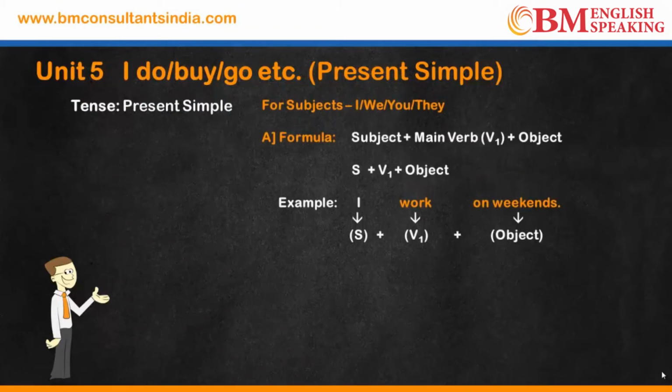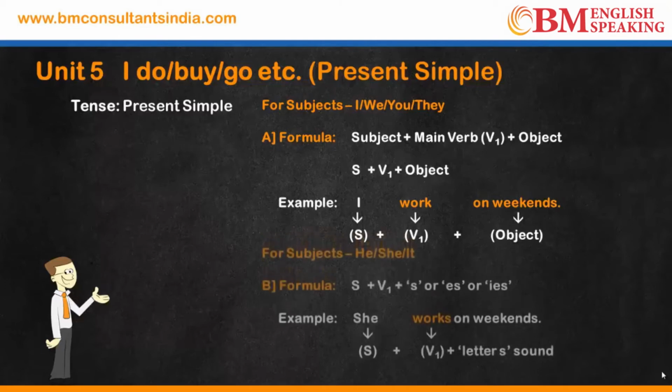I work on weekends. The structure of a sentence in present simple tense is like this. Subject plus the main verb and then the object. I is a subject here. Work is the main verb. On weekends is the object in the sentence.